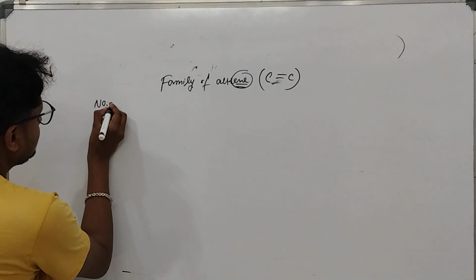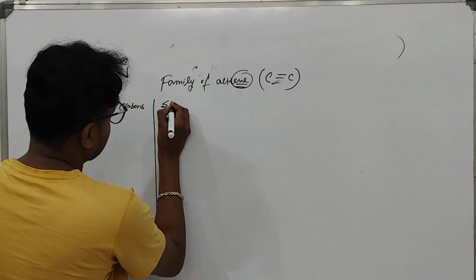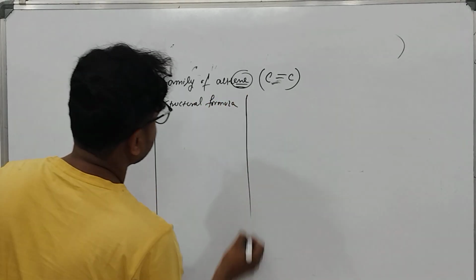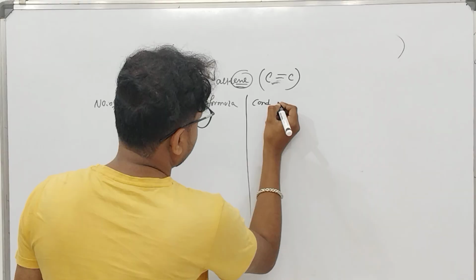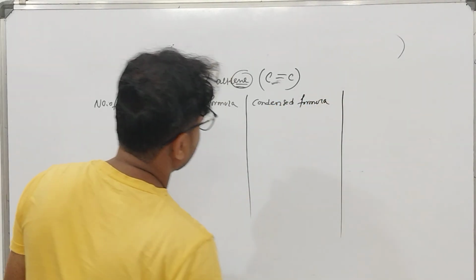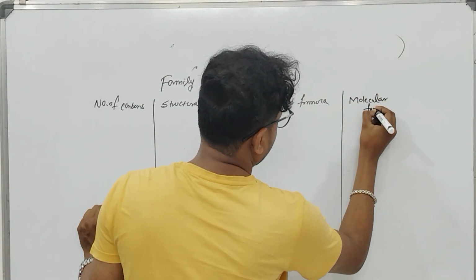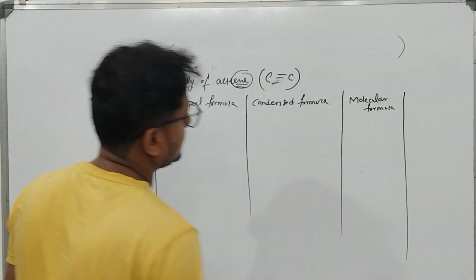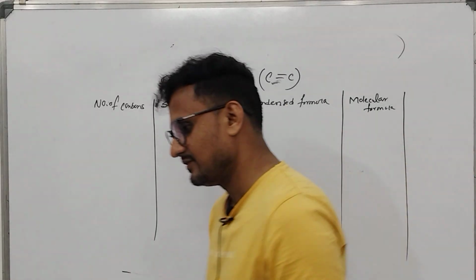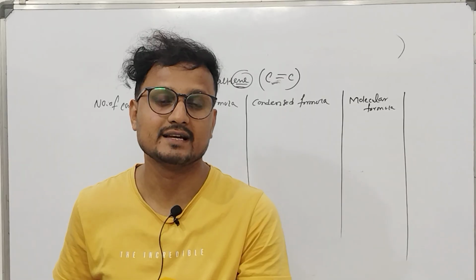Similarly, the number of carbons, then the structural formula, then the condensed formula, then the molecular formula. Today in this video we'll be learning till the isomerism part, and from next day we'll deal with the alkynes reaction.